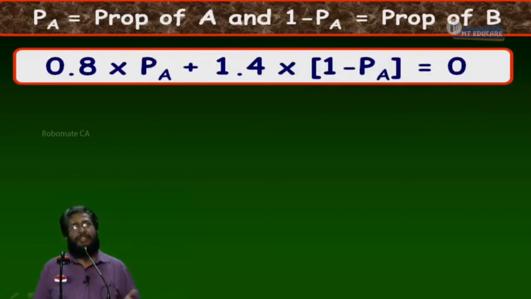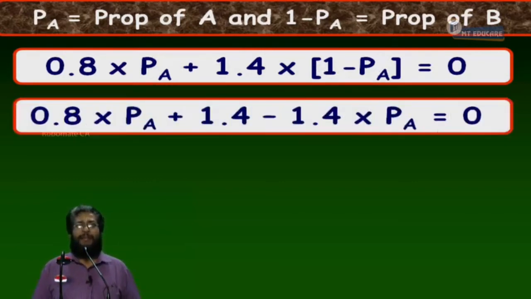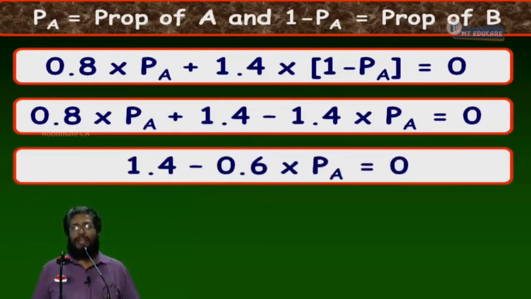Now, please simplify it. 0.8 proportion of A plus 1.4 minus 1.4 proportion of A is equal to 0. Rearrange: 1.4 minus 0.6 proportion of A is equal to 0.